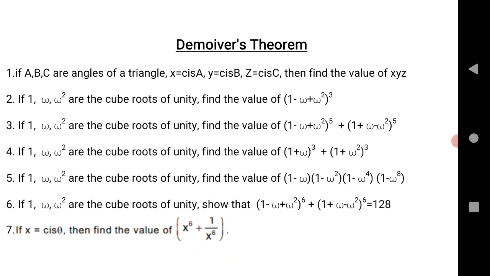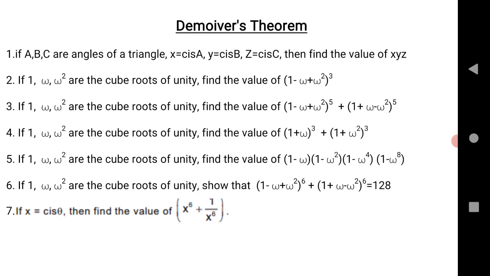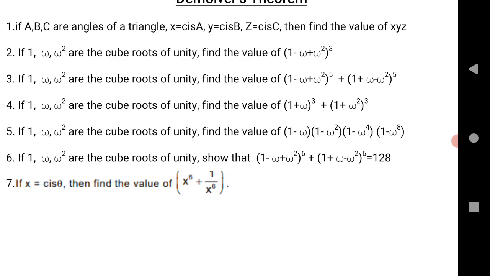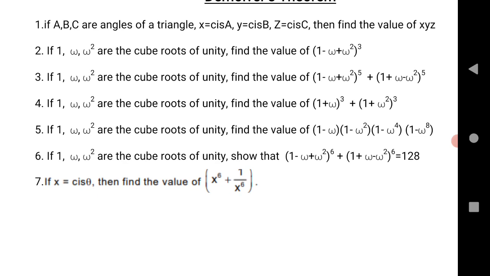The first question is given: ABC is a triangle, find the value of x, y, z. Next question: 1, omega, omega square are the cube roots of unity. Find the value of (1 minus omega plus omega square) whole power cube. The third, fourth, fifth and sixth questions are the same, but the values are changing for omega. You need to add or multiply and find the value. The last question is a very important question, the seventh: x power 6 plus 1 by x power 6. Let us go to the next chapter.